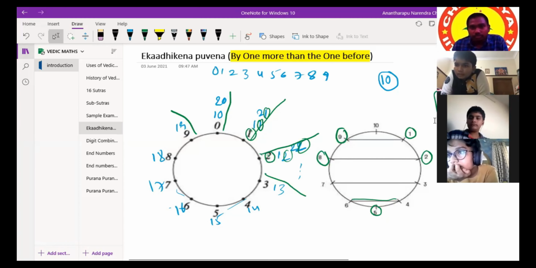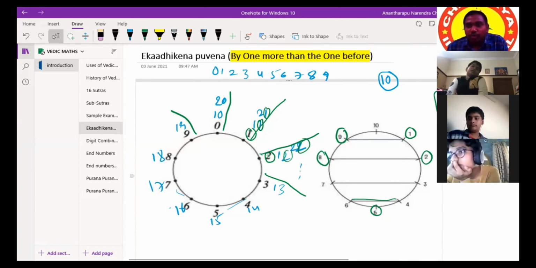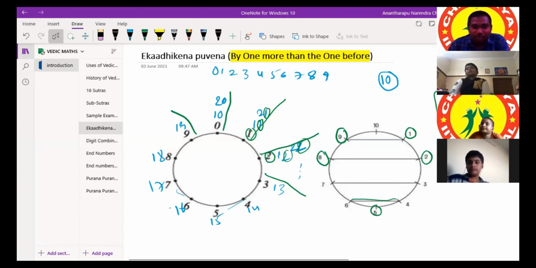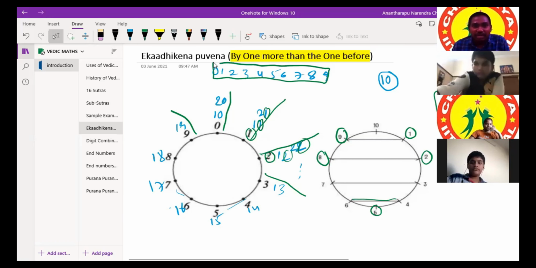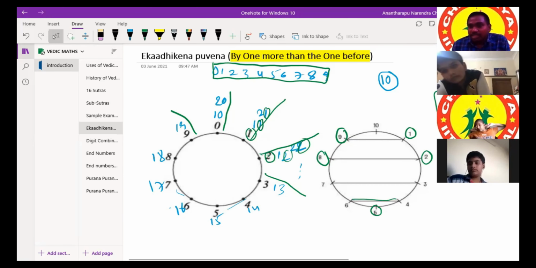Sir, 11 plus, in integers also. Form 10. Don't use any other operator other than plus. Sir, 0 plus 10. 11 plus 99, 33 plus 0 plus 10, that is okay, but 10 is not there. We have only 10 digits, so that is 0 to 9. Sir, we can't. Yes, we cannot.